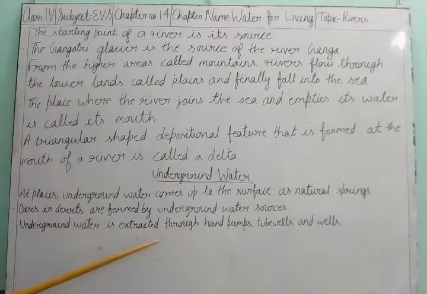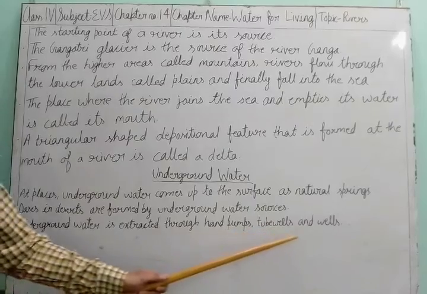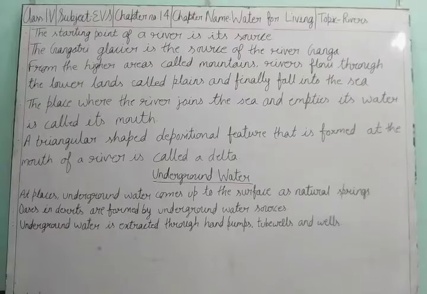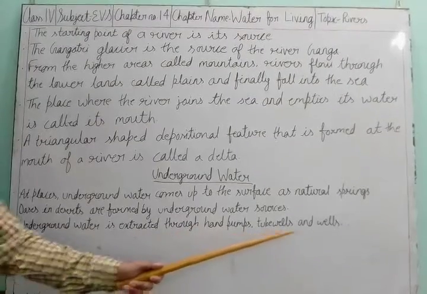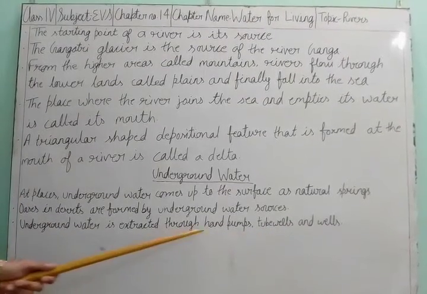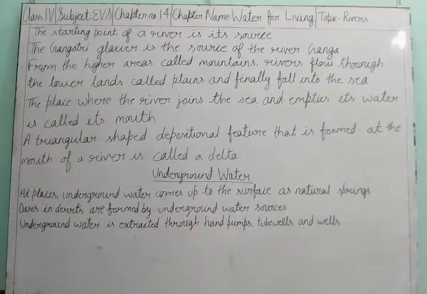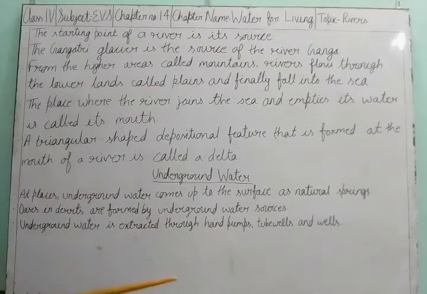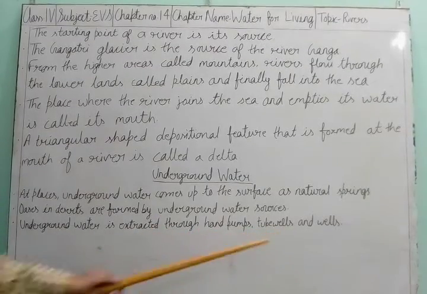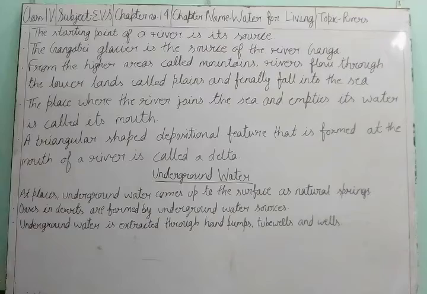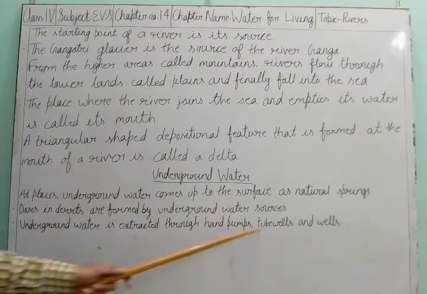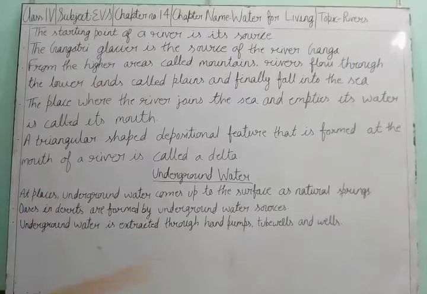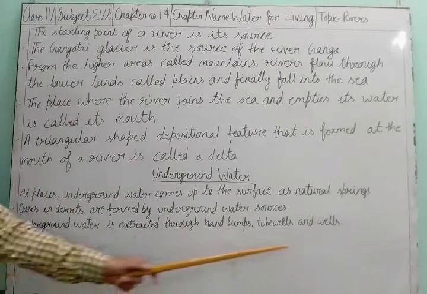Underground water is extracted through hand pumps, tube wells and wells. We can take that underground water with the help of hand pumps, tube wells and wells. All of you know a hand pump is a mechanical machine in which we use our physical energy to get the water. A tube well runs with the help of electricity, motors, and in wells we use a pulley with rope and bucket to take the water.